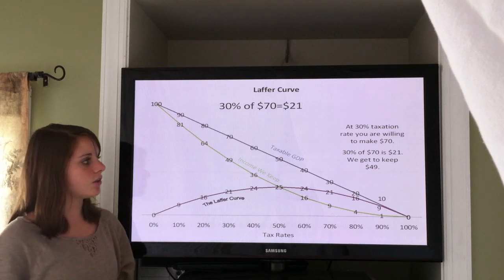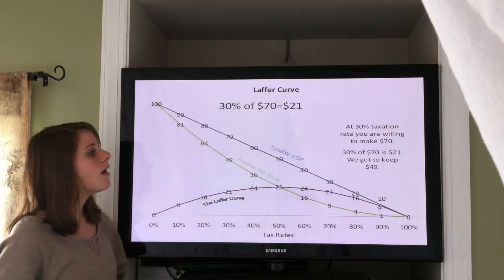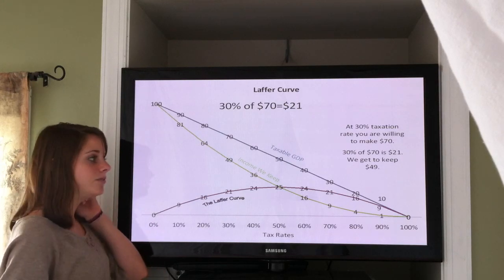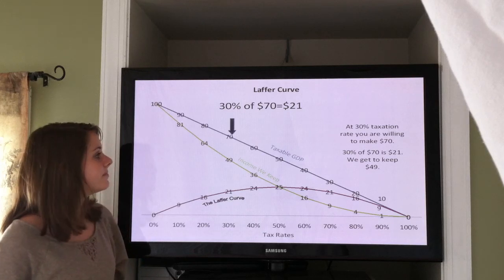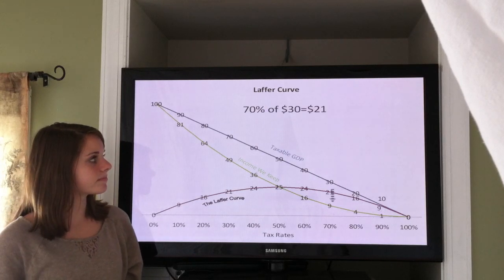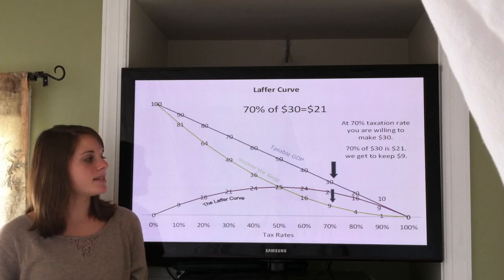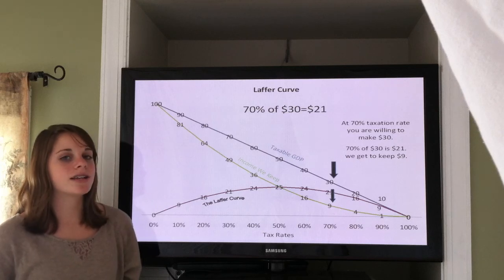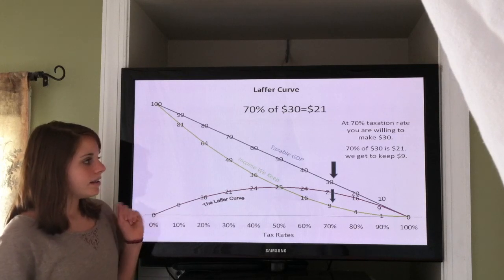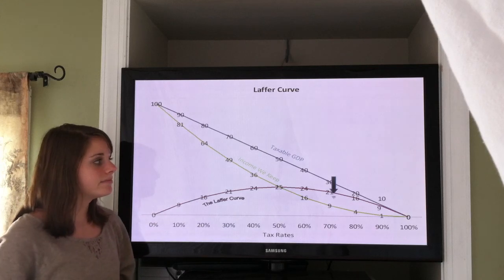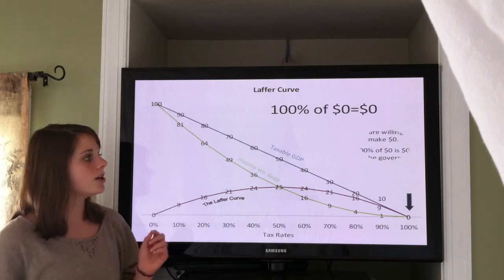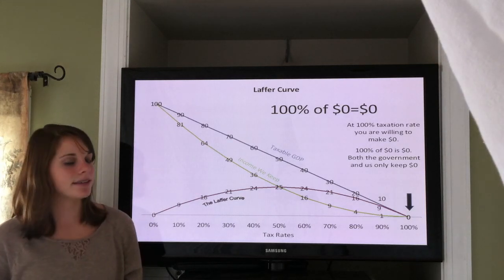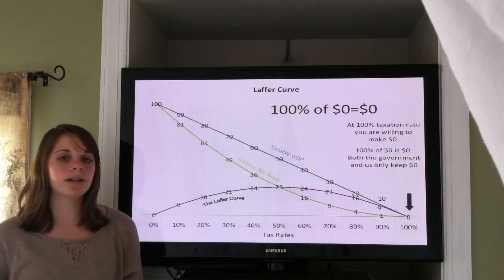Now, at a 30% taxation rate, you're willing to make $70. 30% of $70 is $21. So we get to keep $49 and the government gets to keep $21. At a 70% taxation rate, you are willing to make $30. 70% of $30 is $21. We get to keep $9. At a 100% taxation rate, you are willing to make $0. 100% of $0 is $0. Both the government and us only get to keep $0.